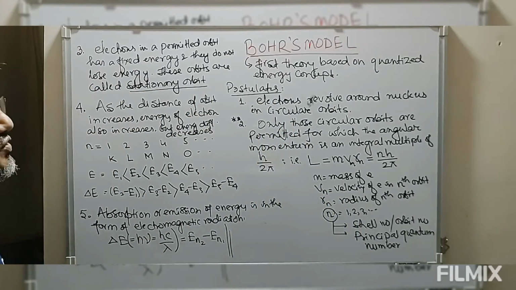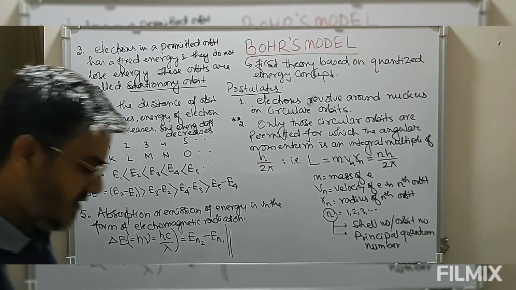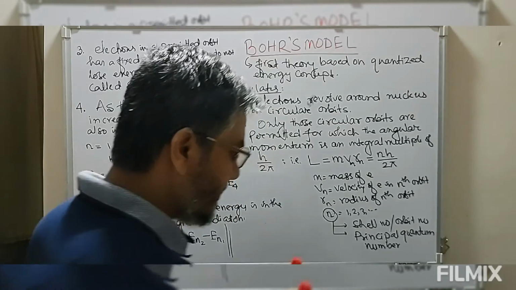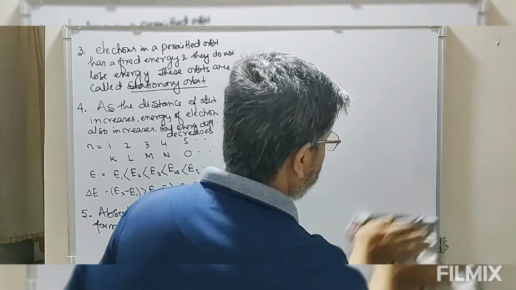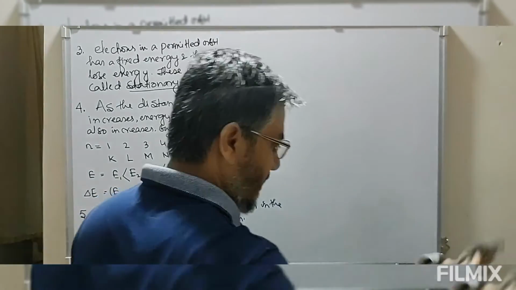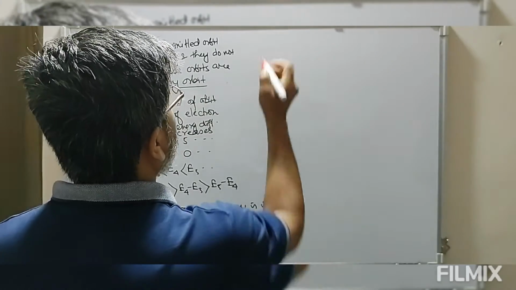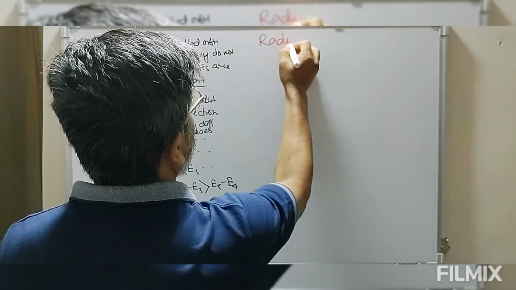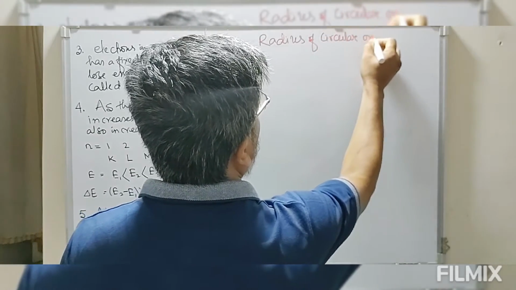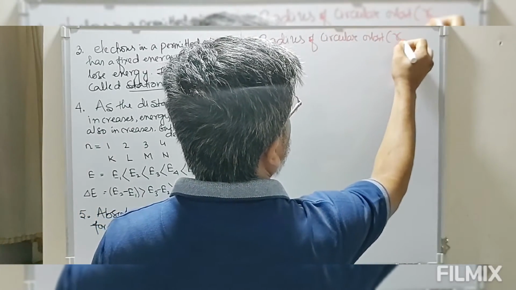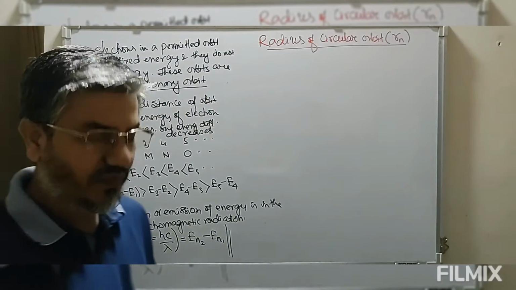Now we are going to use these postulates to derive some important derivations from this Bohr's model. So let's first derive the radius of these permitted circular orbits. So the first derivation is the radius of the circular orbit. Let this be Rn. So we are going to define the radius of various permitted orbits.